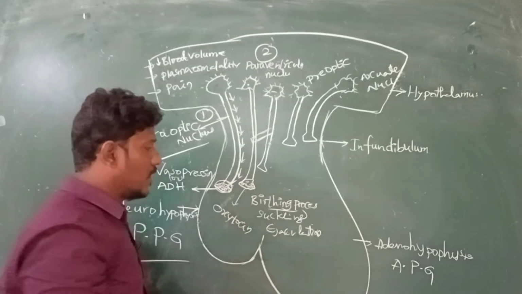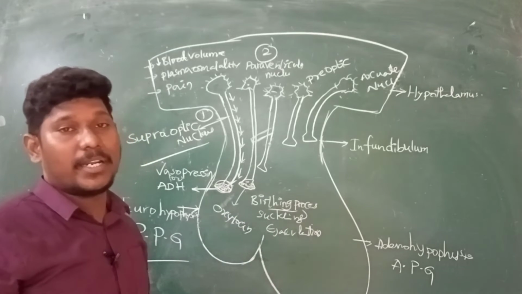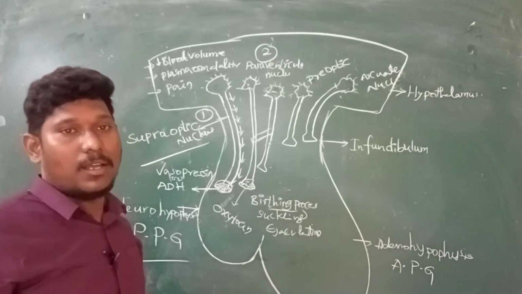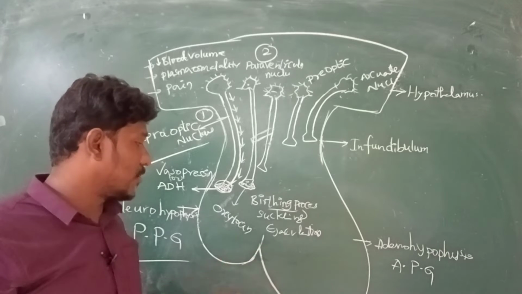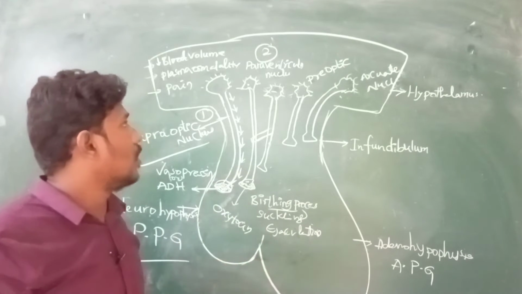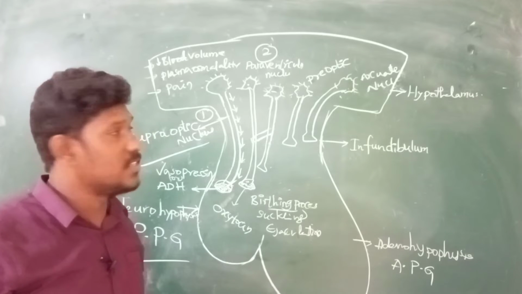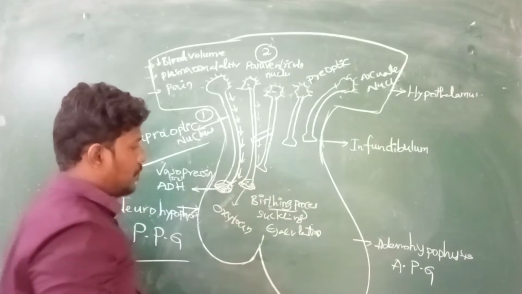So the birthing process: at the time of birth this hormone is released. Suckling: the mammary glands of the mother are suckled by the baby at the time of feeding, then also this hormone is released. And ejaculation: at the time of male seminal ejaculation, the oxytocin hormone is also released. These are the factors for releasing oxytocin, right?